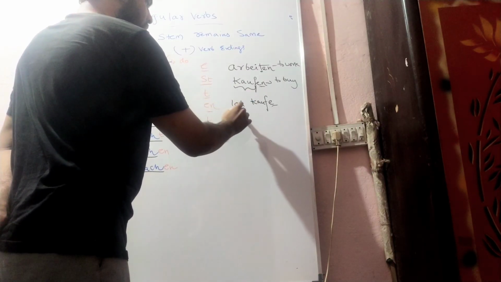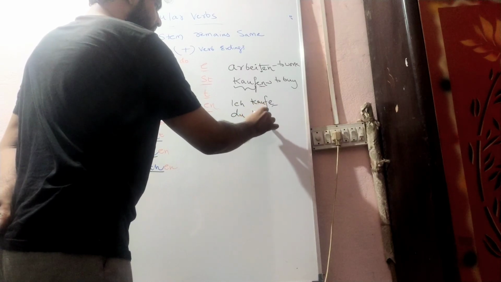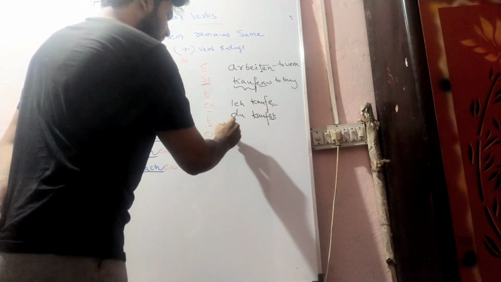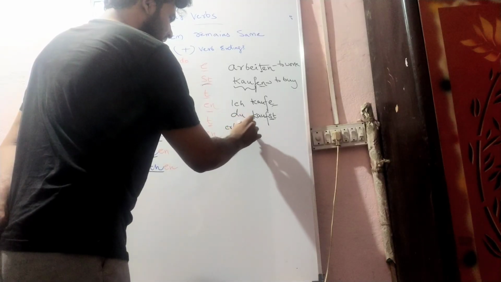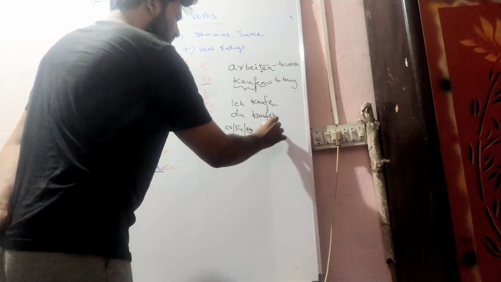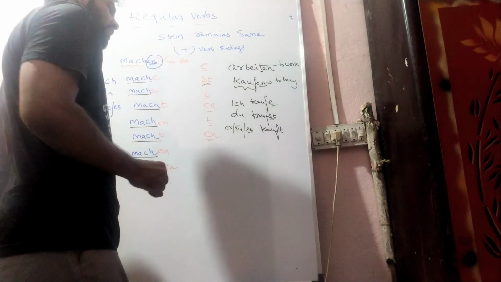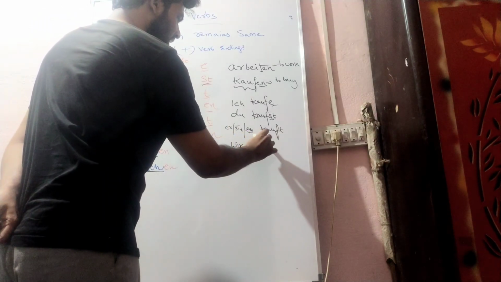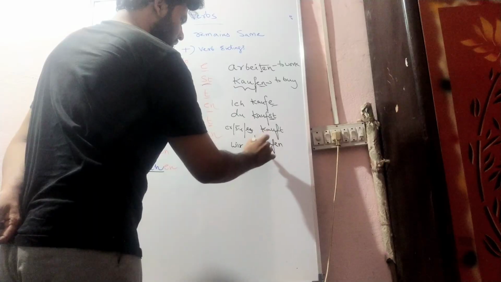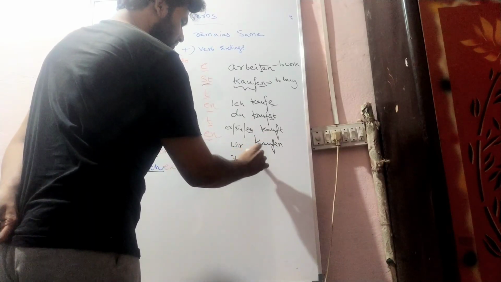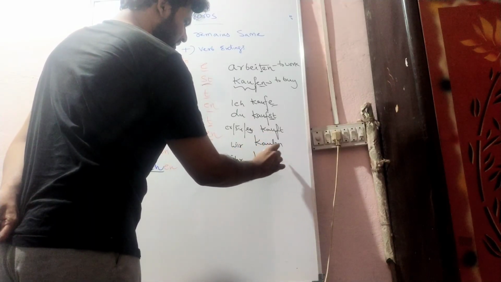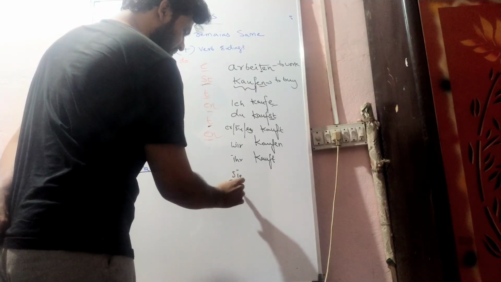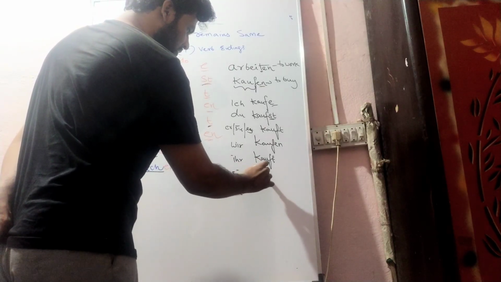Ich kaufe. Du kaufst, K-A-U-F-S-T. For du it is the verb ending st. For er/sie/es it is kauft, K-A-U-F-T. For wir it is kaufen and again for ihr it is kauft, because the verb ending for ihr is t. For sie, one is for them and one is formal Sie, it is kaufen.